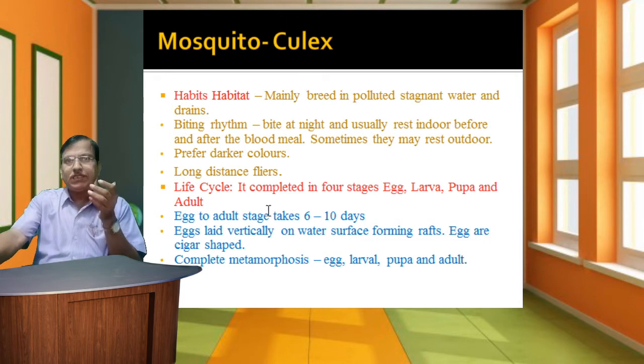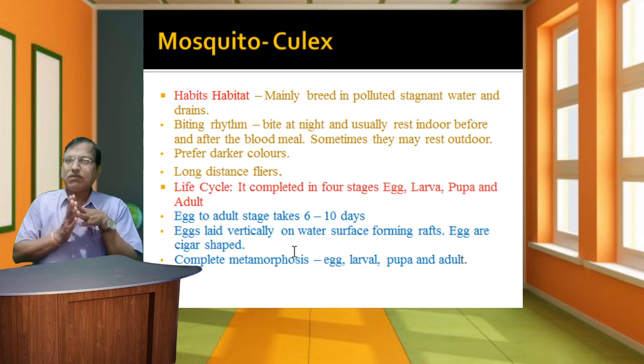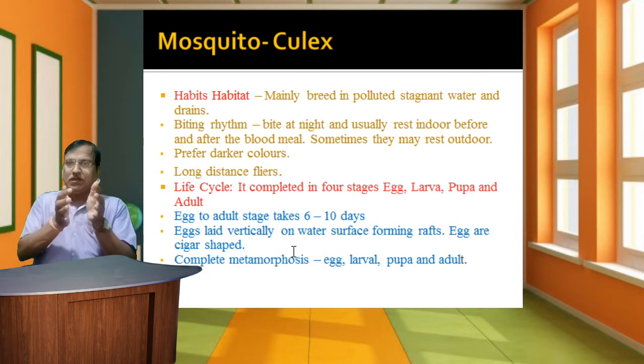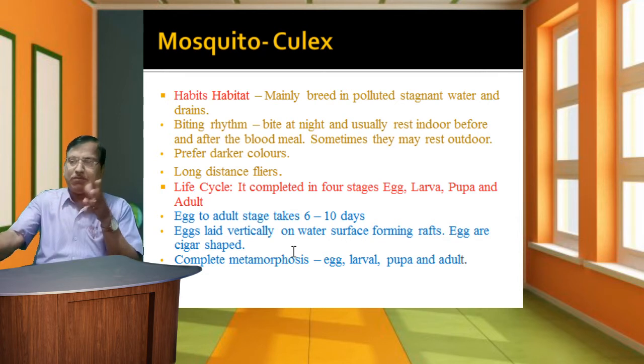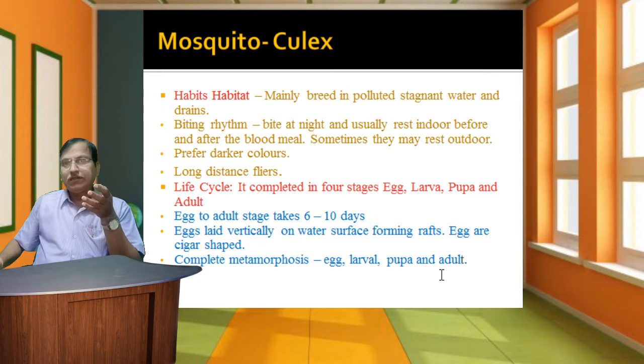The Culex species life cycle is also completed in 4 stages: eggs, larva, pupa, and adult. We already did a schematic representation in the next figure. Eggs to adult stage takes 6 to 10 days. Eggs are laid vertically on the water surface, forming rafts. Eggs are cigar shaped, and a bunching arrangement is seen, which is called a raft. Complete metamorphosis means the life cycle of the Culex mosquito has 4 stages: eggs, larva, pupa, and adult.